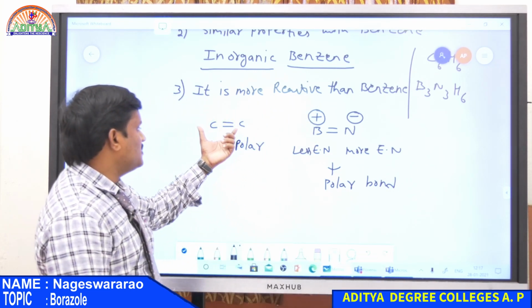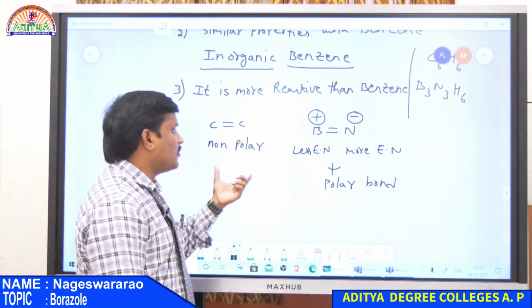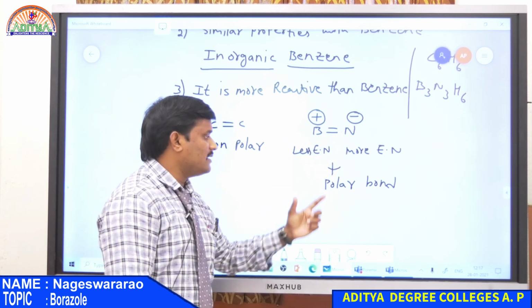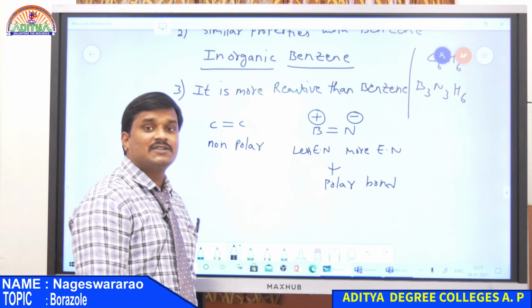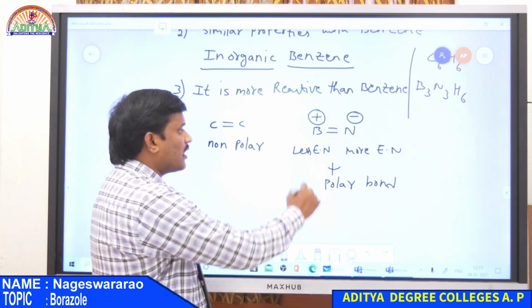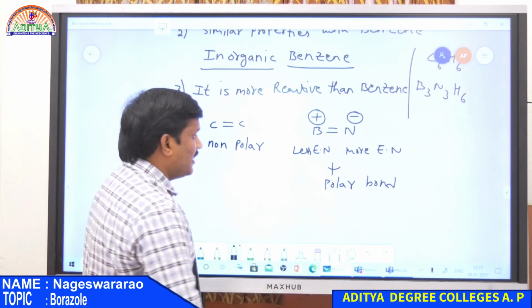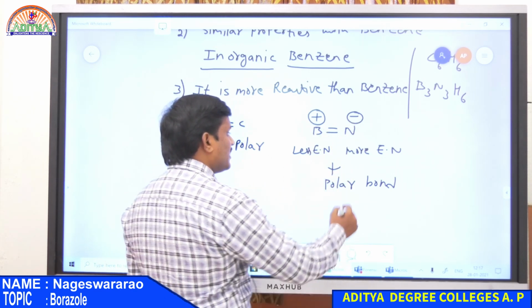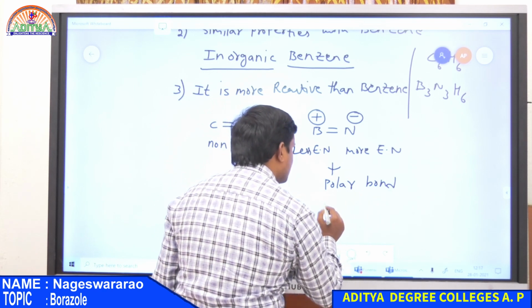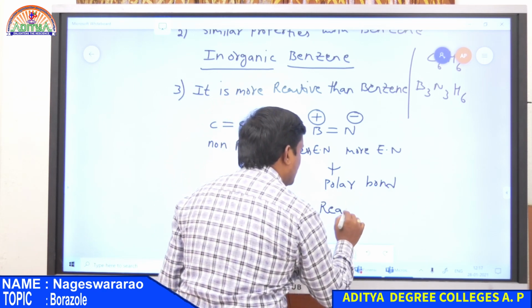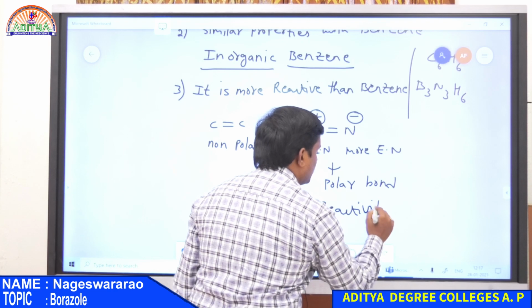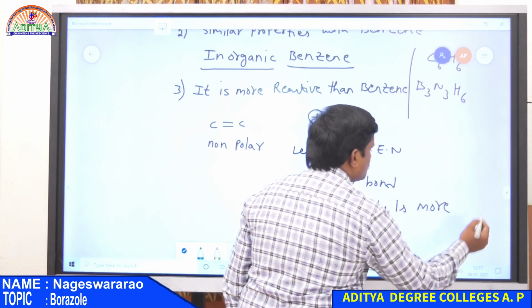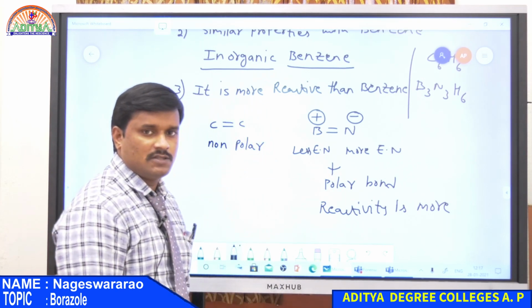So in the case of benzene, C=C is non-polar, whereas in the case of borazole, B=N is a polar bond due to the electronegativity difference between boron and nitrogen atoms. Boron has a positive sign and nitrogen has a negative sign. That is why it is polar, hence its reactivity is more compared to benzene.